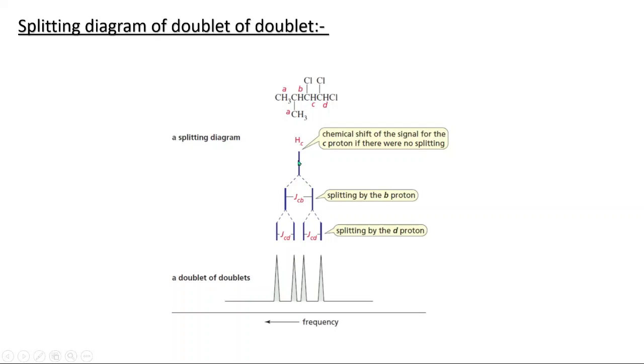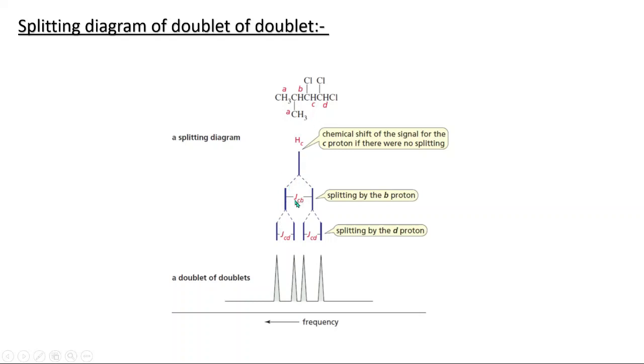In the NMR spectrum you will get one Hc signal, and that signal will be split by this Hb proton into a doublet. Now that will be split again, due to this Hd proton, into another doublet. So these 2 peaks are again split by JCD.